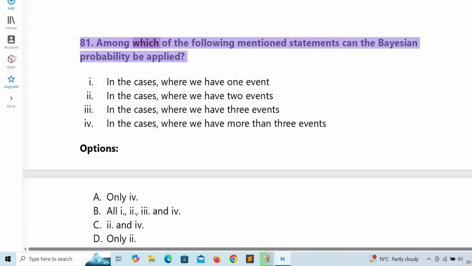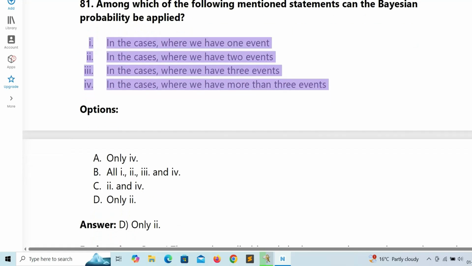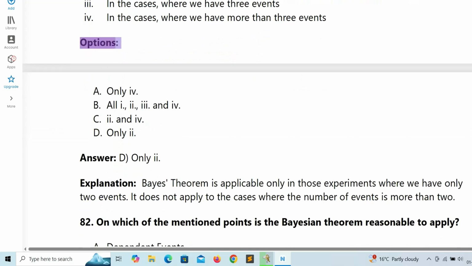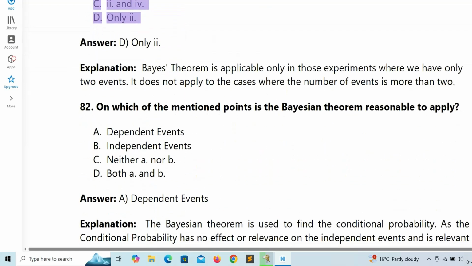81. Among which of the following mentioned statements can the Bayesian probability be applied? 1. In the cases where we have one event. 2. In the cases where we have two events. 3. In the cases where we have three events. 4. In the cases where we have more than three events. Options: A. Only 4. B. All 1, 2, 3, and 4. C. 2 and 4. D. Only 2. Answer: D. Only 2.